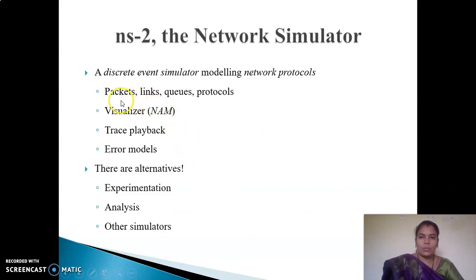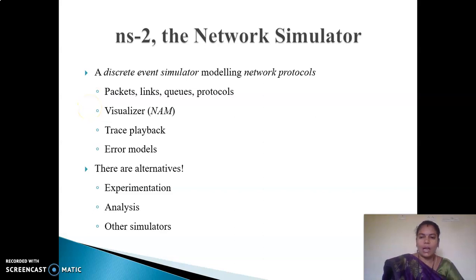In network simulation, there are various packets, and the packets are attached through various kinds of links like simplex, half duplex, and full duplex. It follows various queuing mechanisms, and various kinds of protocols are also implemented in various layers. It supports NAM, the visualizer tool, with which the packets are monitored and viewed live. Next, trace playback is also feasible, that is, how many seconds we are analyzing the packets. And finally, error models are also available.